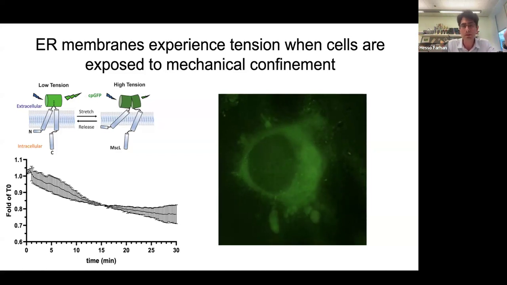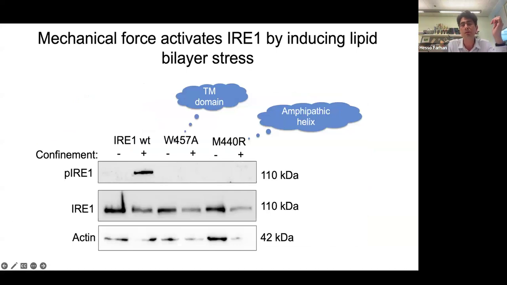So can we test this more directly? We made use of two mutants of IRA1, one in the transmembrane domain and one in the amphipathic helix, that are known to still respond to thapsigargin. So when you induce UPR, they are still phosphorylated. But look what happens here. While IRA1 is phosphorylated in confined cells, these mutants are not.